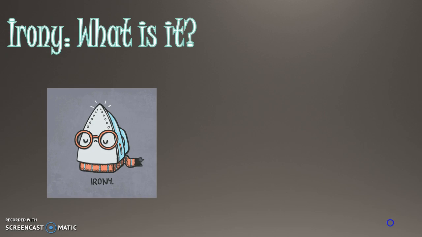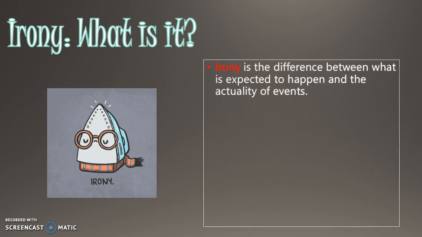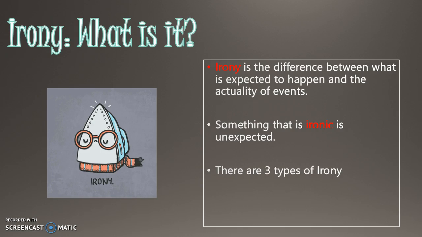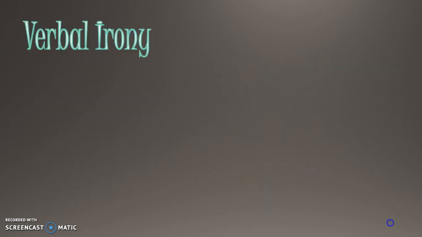Irony, what is it? Irony is the difference between what is expected to happen and the actuality of events. Something that is ironic is unexpected. There are three types of irony: verbal, situational, and dramatic.